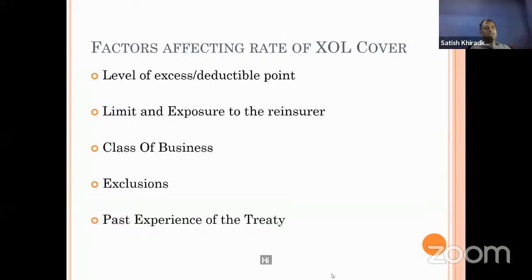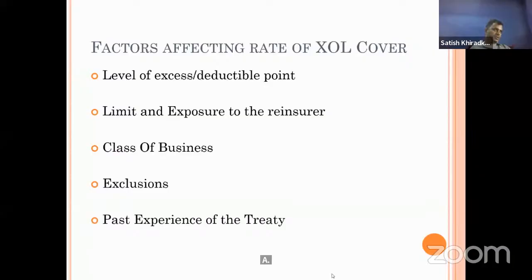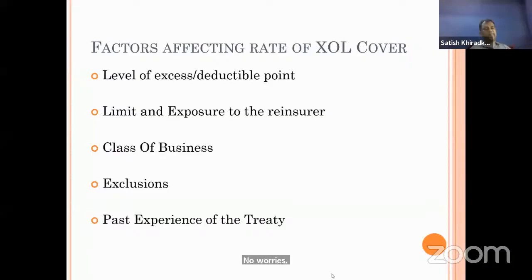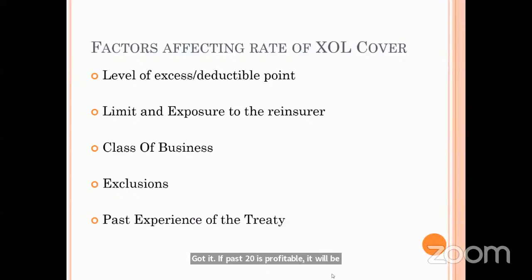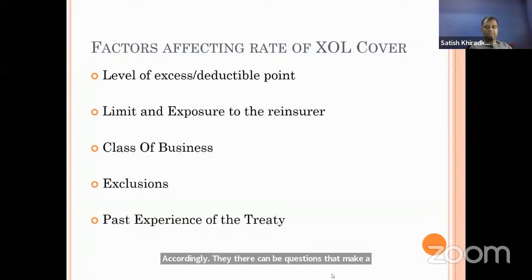If it is a class of business which is loss making, then the rate will be higher. If there are so many exclusions, the rate will be lower. If the past treaty is profitable, the rate will be lower. Accordingly, there can be a question. They make a statement on this, and on this basis the rate will be lower or higher. So you have to identify which is the wrong statement.